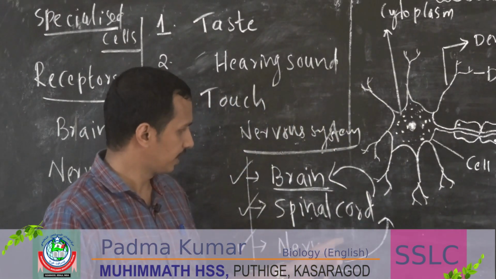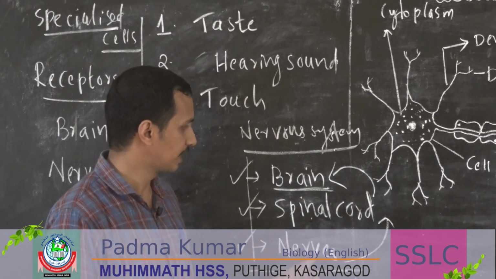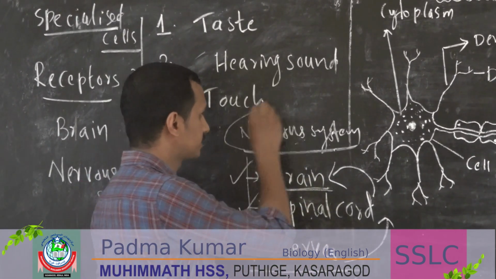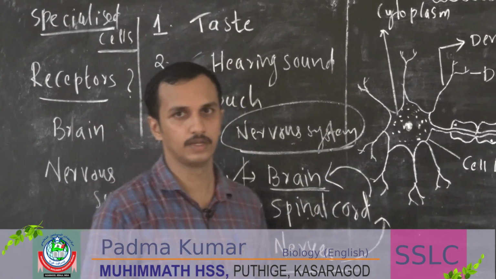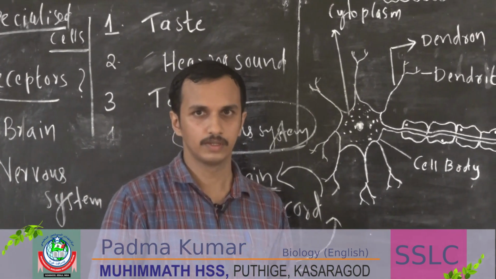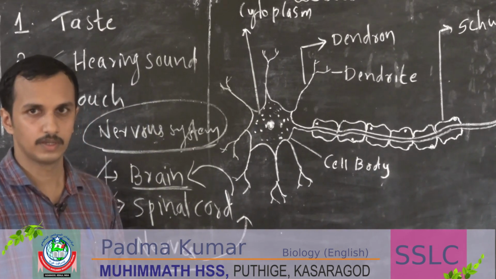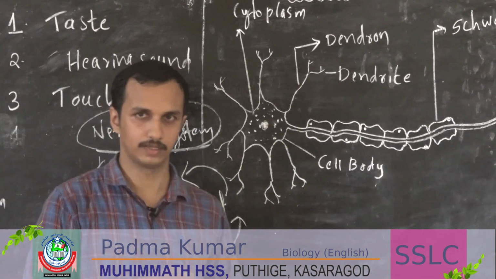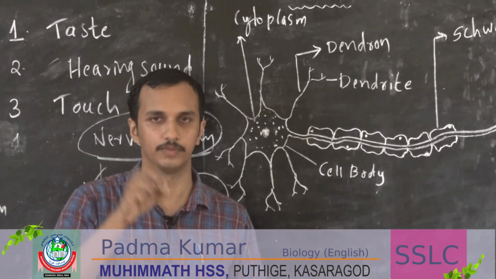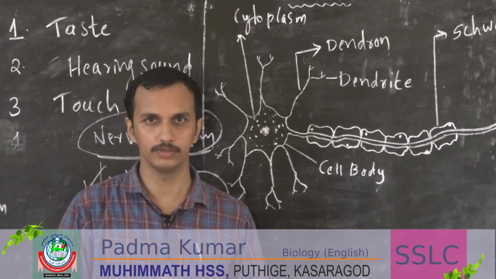Then next we are going to discuss nerves. I told you the spinal cord is there, the brain is there. You have already been told there is a system in our body that is called the nerve system. Now let us move to the nerve system. You might have heard about the cell. We have already studied it in 8th standard or 9th standard. What is a cell? It is the basic unit of life. Like that we have studied.